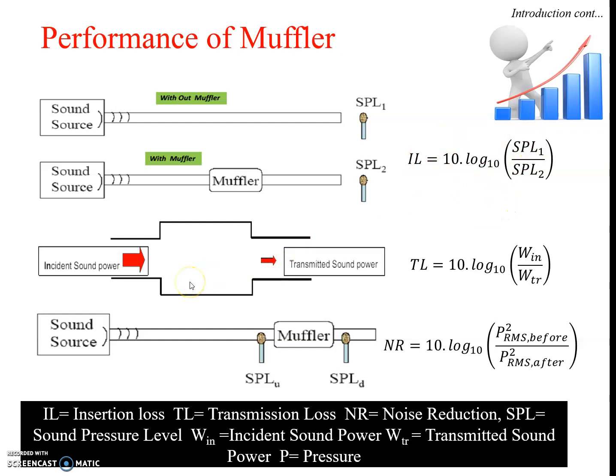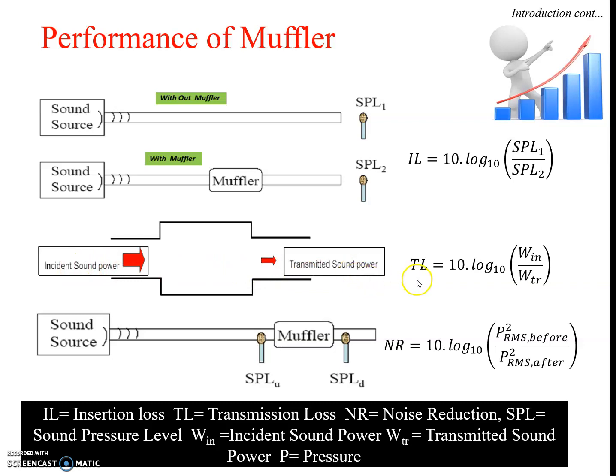Whereas the transmission loss is the ratio of the sound power of the incident pressure wave at the inlet of the muffler to the transmitted sound power at the outlet of the muffler. Here you see the incident sound power and the transmitted sound power.